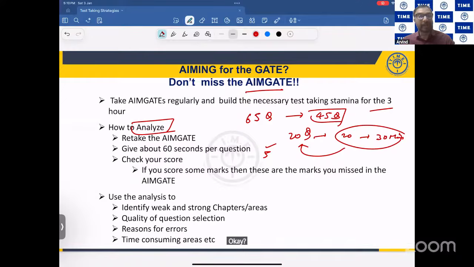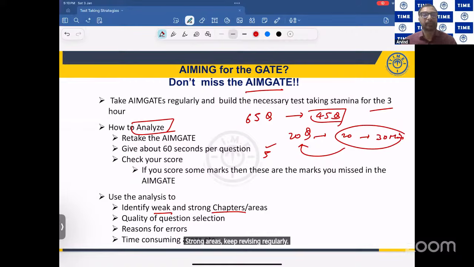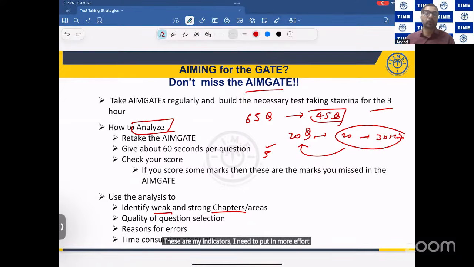Okay. And when you're analyzing the areas, identify your weak areas. That is where you're making mistakes. When I'm saying mistake, it's a conceptual mistake I'm talking about. You have another 1.5 months for the examination, then you can work on this. Strong areas, keep revising regularly. Then you get a feeling, okay, these are my strong areas, so I need to revise. These are my weak areas, I need to put in more effort. That's what you need to use AIMGATE for, analysis.